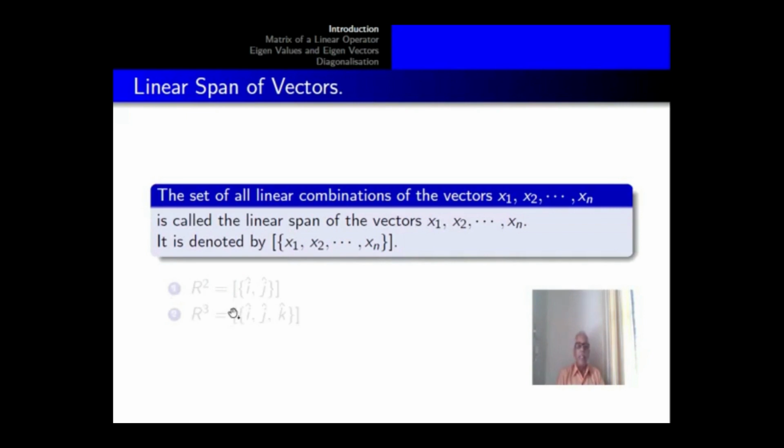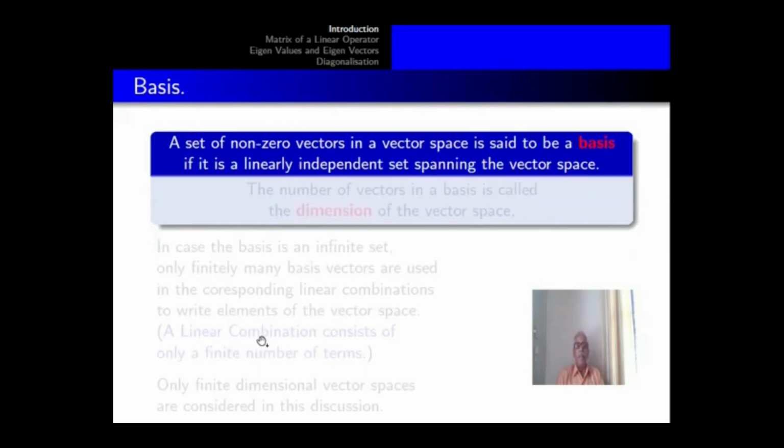Linear span of vectors. The set of all linear combinations of the vectors x1, x2, etc. xn is called the linear span of the vectors x1, x2, etc. xn, and it is denoted by the square bracket, the set x1, x2, etc. xn. R2, the real plane, is the linear span of the set of vectors i, j. R3, the real three-dimensional space, is the linear span of the set of vectors i, j, k.